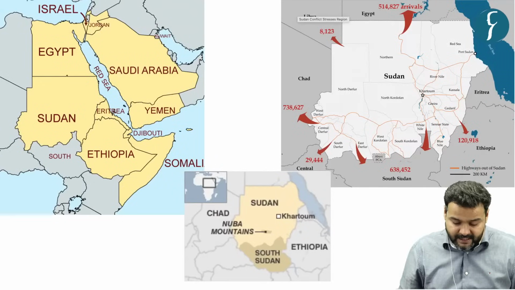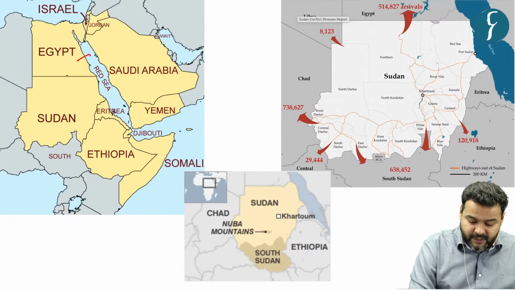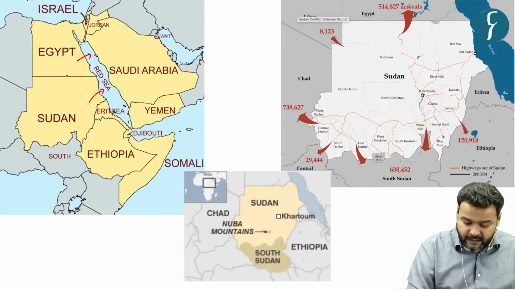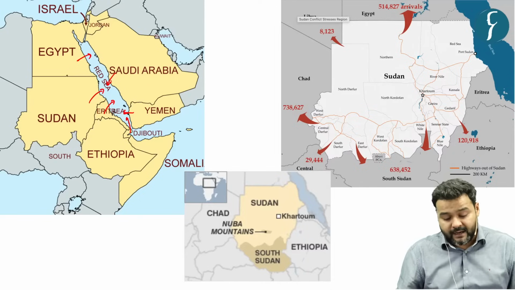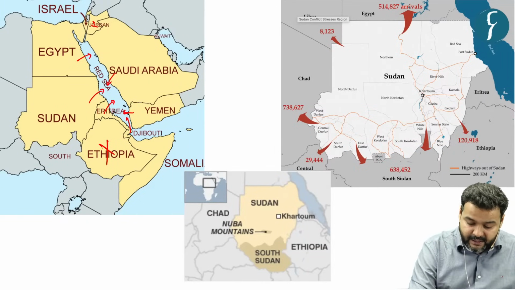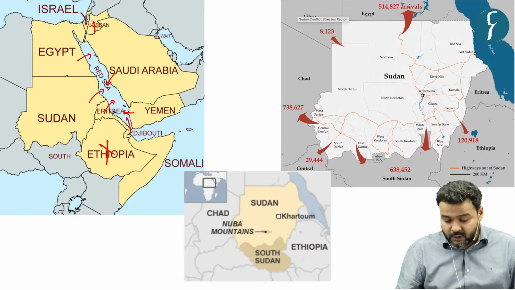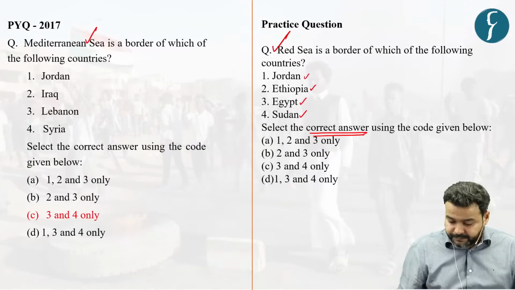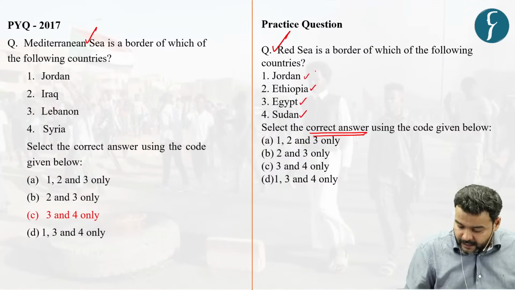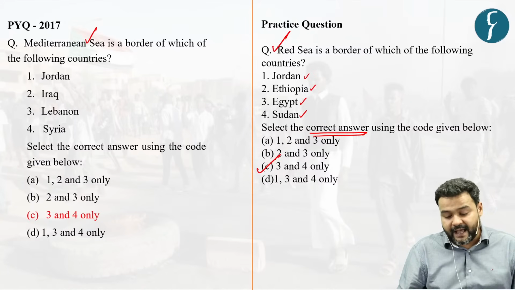So for this, let us have a look at the map. Here the Red Sea is there. You can see Egypt, Sudan, Eritrea, Djibouti, Yemen, Saudi Arabia are the countries which are bordering the Red Sea. Ethiopia is not there, and Jordan is also not bordering the Red Sea. So here our answer would be 3 and 4, that is C only, Egypt and Sudan.